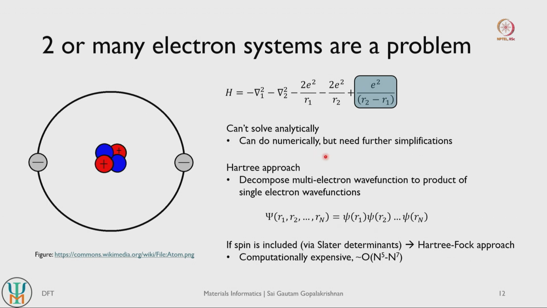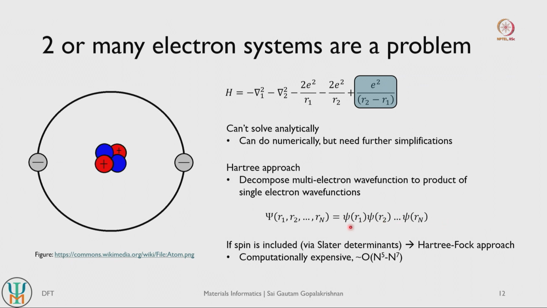we can do it numerically, but for numerical solutions we need further simplifications. So the very first simplification that came up was what is referred to as the Hartree approach. What the Hartree approach does is it decomposes your multi-electron wave function, so in the case of a helium atom, a 2-electron wave function, into a product of single-electron wave functions.